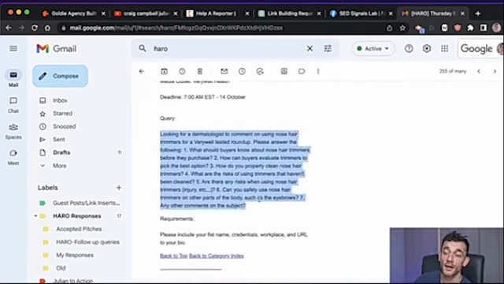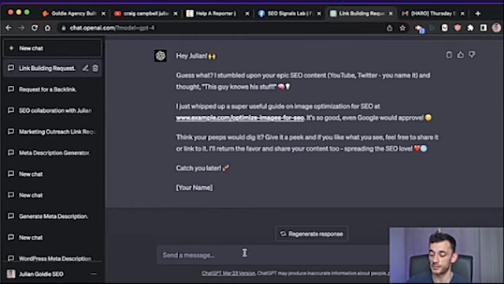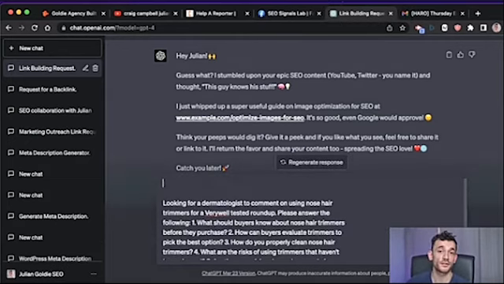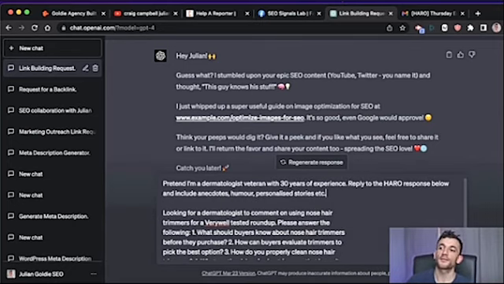So let's say you've hired a dermatologist expert to reply to this roundup. You can paste that into ChatGPT like this, and the prompt could be just freestyling here, something like, right, pretend I'm a dermatologist, veteran with 30 years of experience, reply to the Harrow response below. And then to reply to this, let's say you're a dermatology website and you've already hired an expert with 30 years of experience. You could say, reply to the Harrow response and include anecdotes, humor, personalized stories, and let's see what it does.